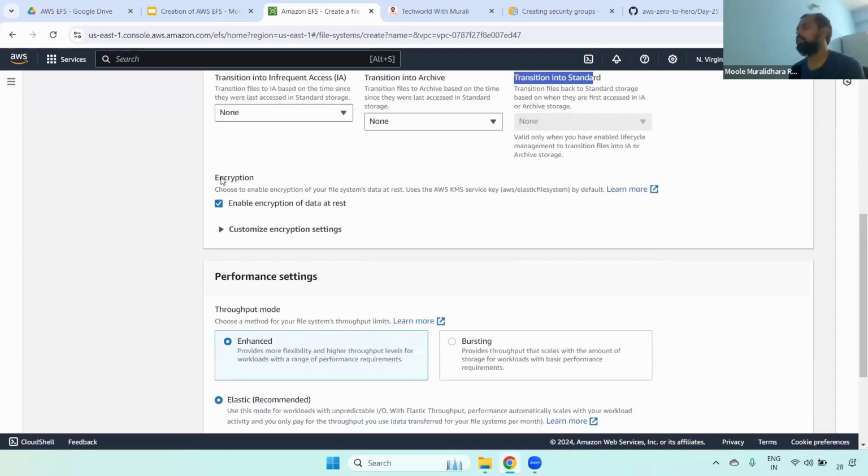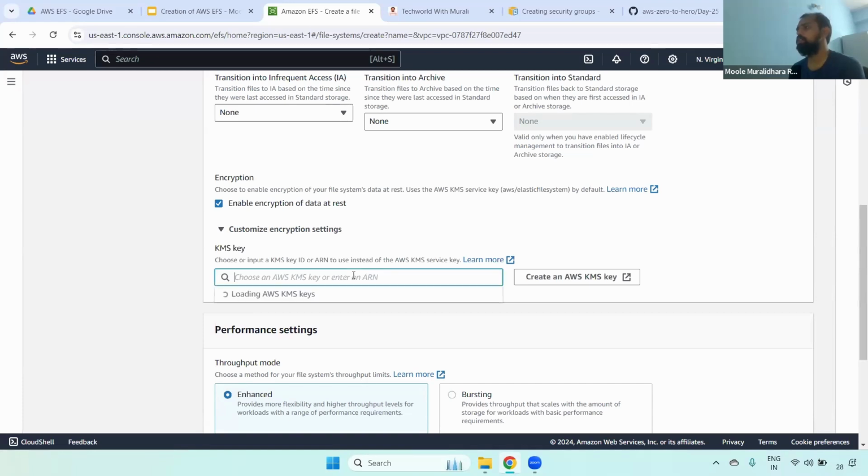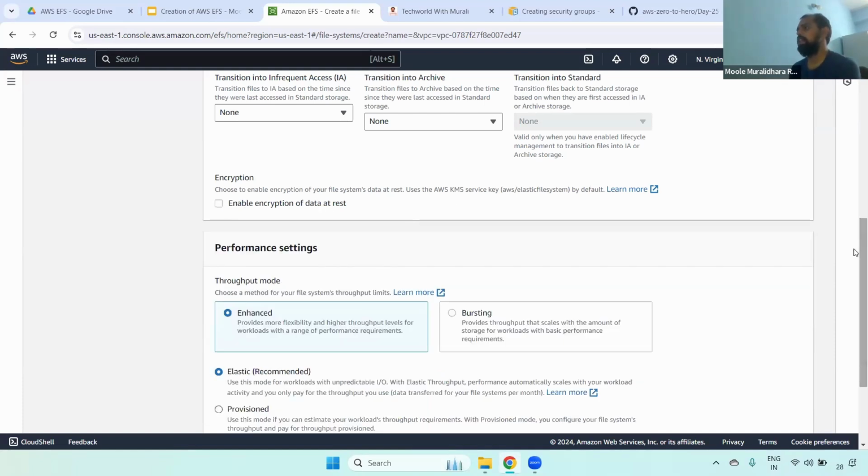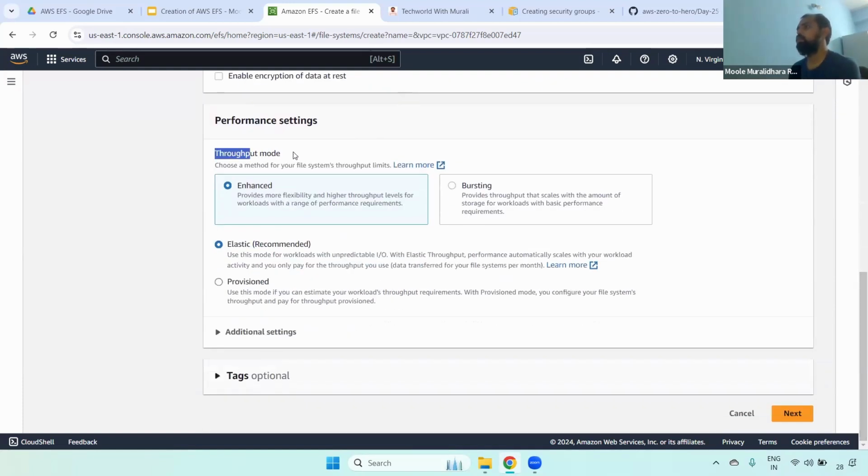One more important thing here is the encryption part. Usually we choose encryption in real time, with a specific KMS key. Currently we don't have any KMS key, so it is not visible here. But in real time we will always encrypt our data at rest. Currently I'm not selecting it, just uncheck it. And here, most important, is the throughput mode: what type you are going to use, whether Enhanced or Bursting.